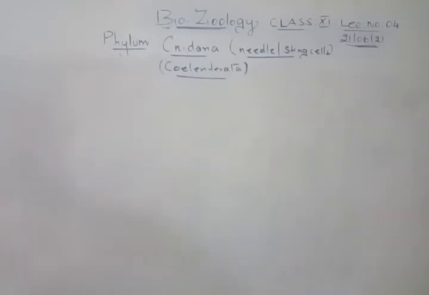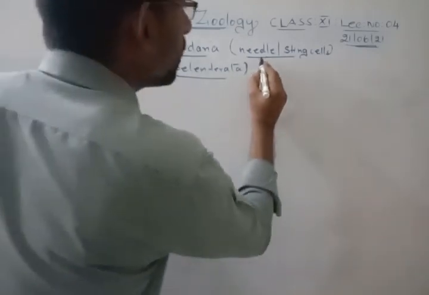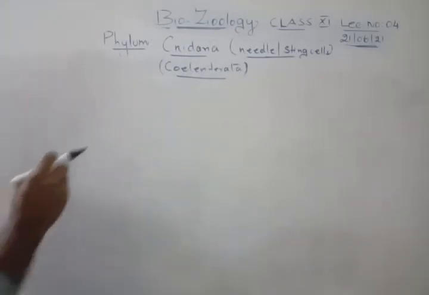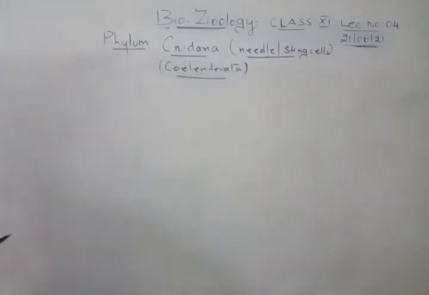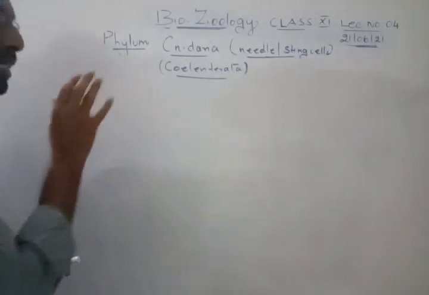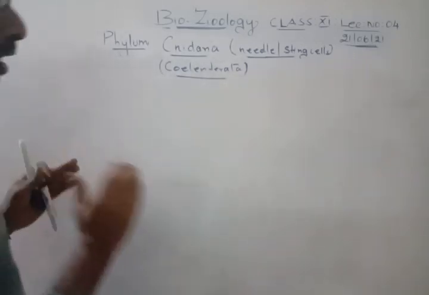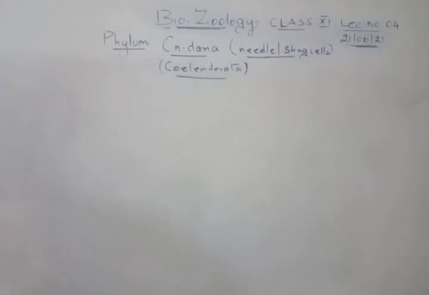The next phylum that we will discuss is the Cnidaria. Cnidaria means needle or sting cells. Previously this phylum Cnidaria was called Coelenterata, the old name. Now, before we study the distinct features, I will talk to you regarding the habitat. Separately we will study habitat now.